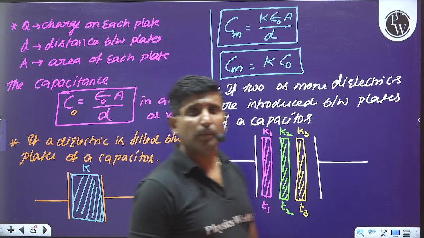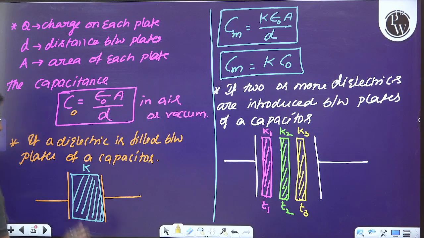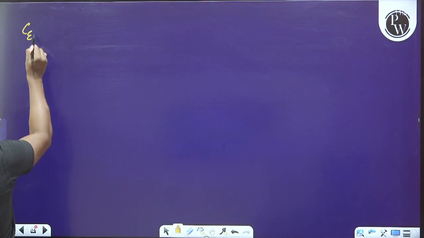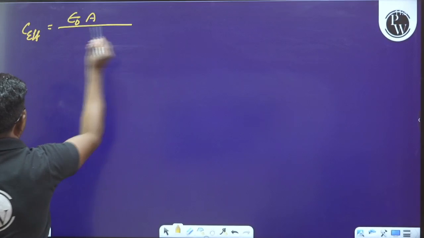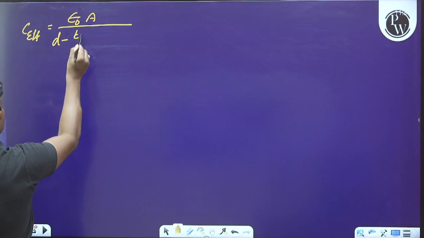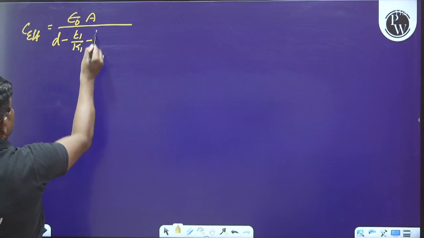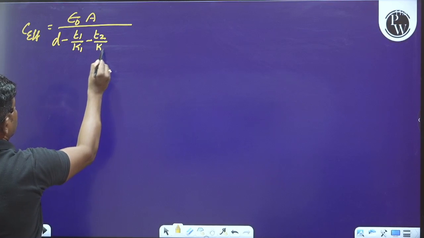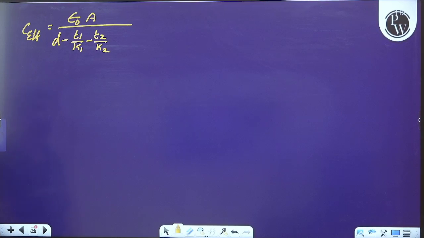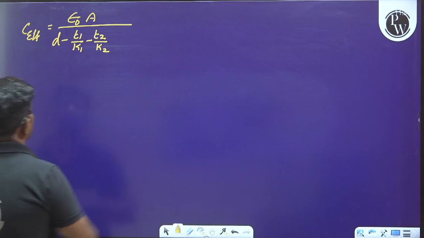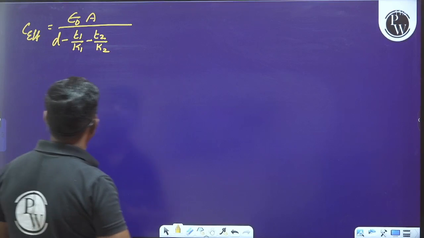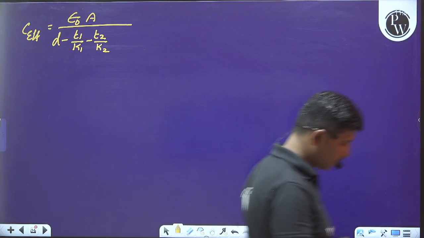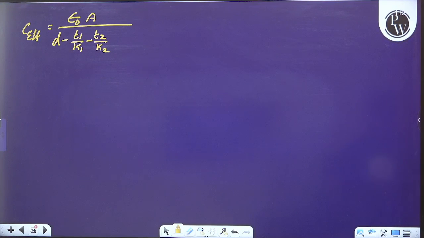Then what can you say about the C effective here? What is the C effective? C effective will become equal to epsilon naught into A divided by D minus T1 by K1 minus T2 by K2, and so on. That is the effective capacitance.